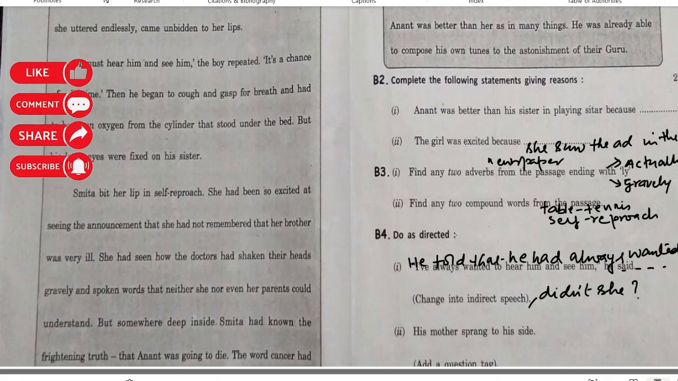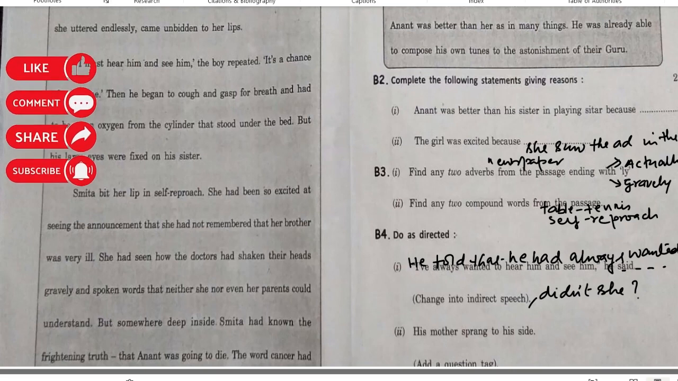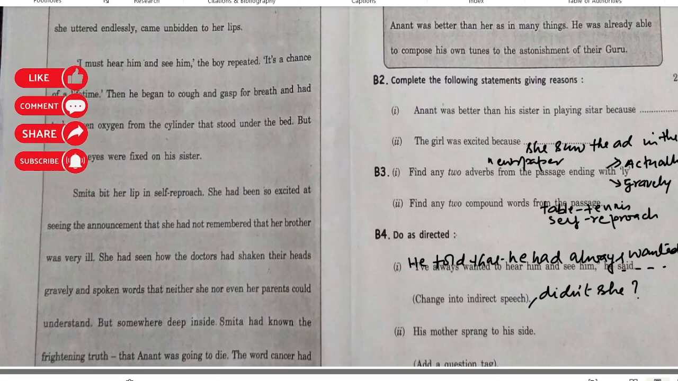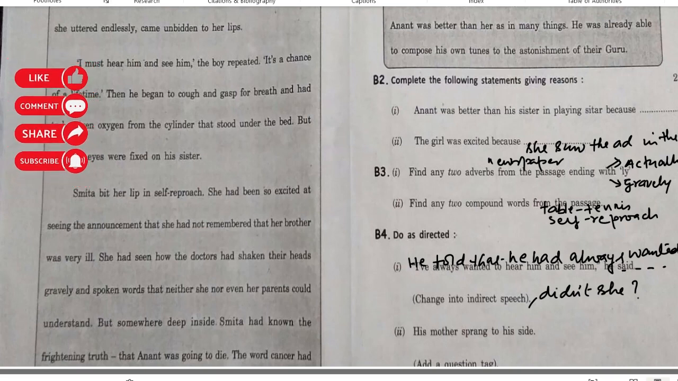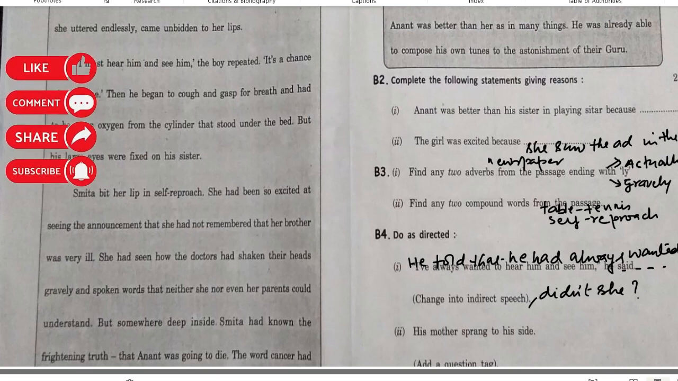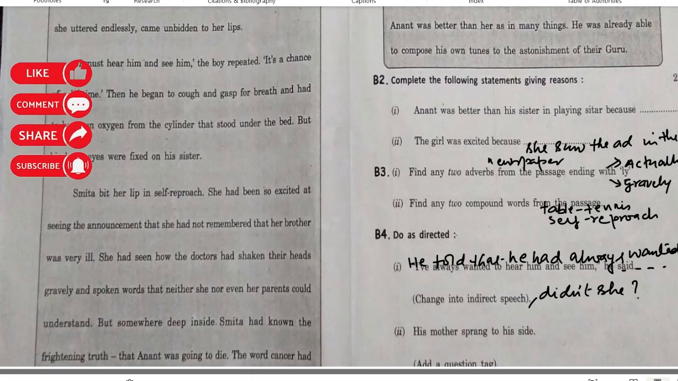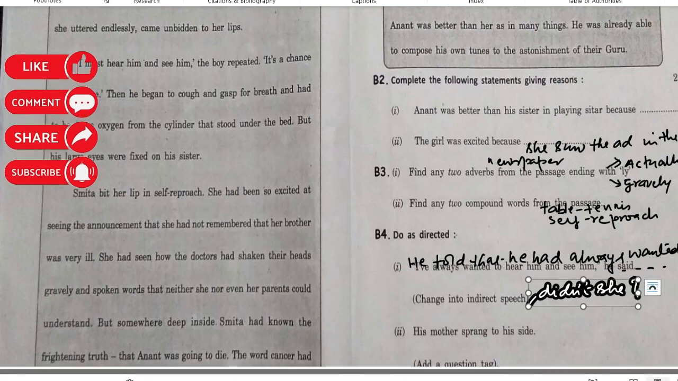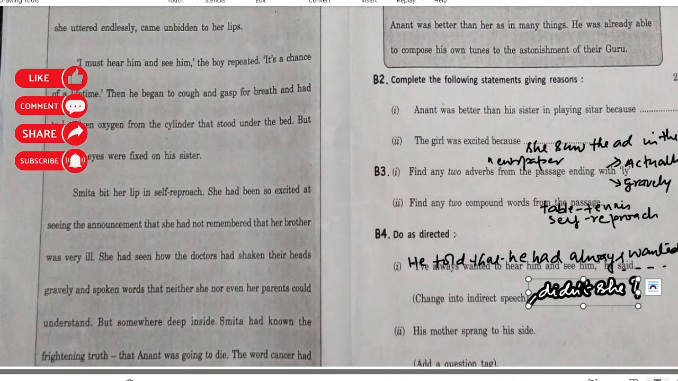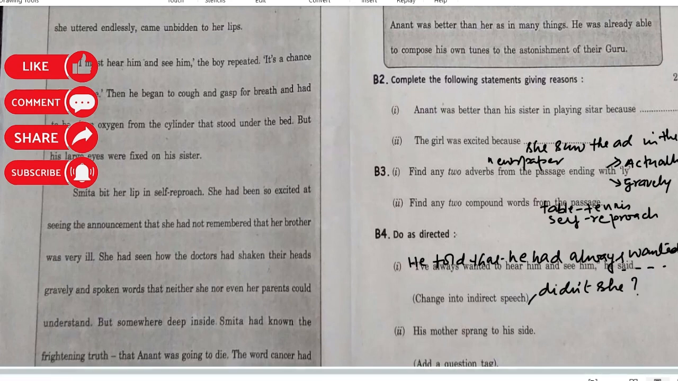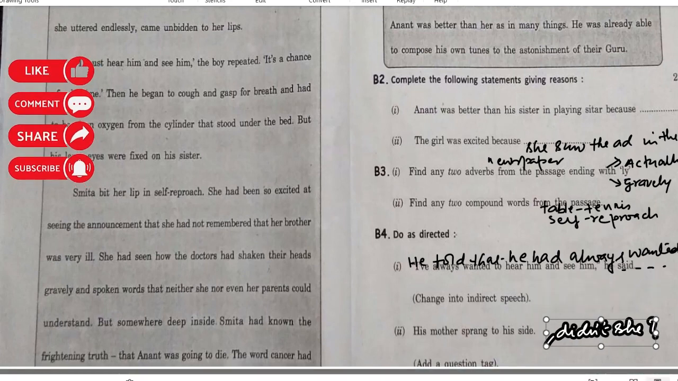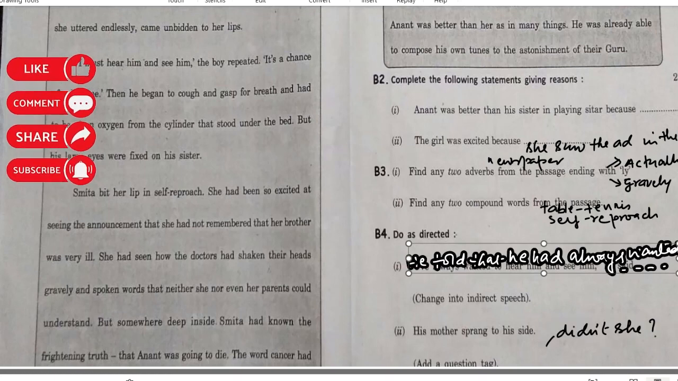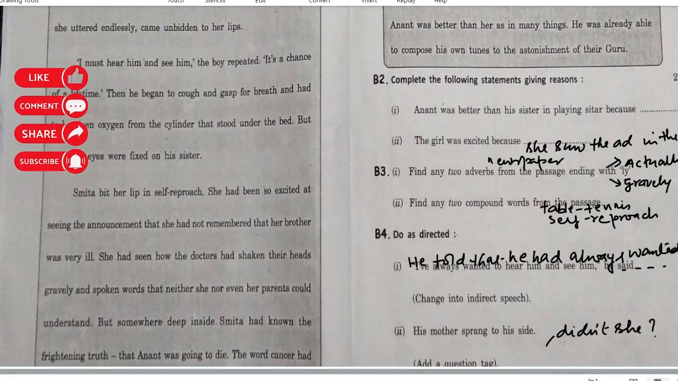Now, in the next one, they're asking for two adverbs having "ly" at the end. So it can be actually, gravely. You can search for it. You can get others as well. Two compound words which I have found are table tennis, self-reproach. And now, again, there is a grammar question involved in this, which is first, the direct is to be converted into indirect.